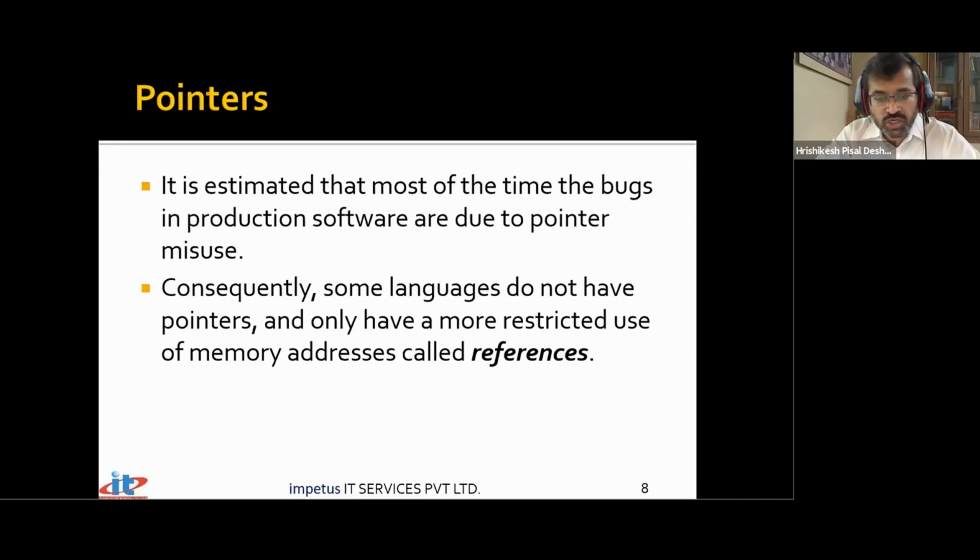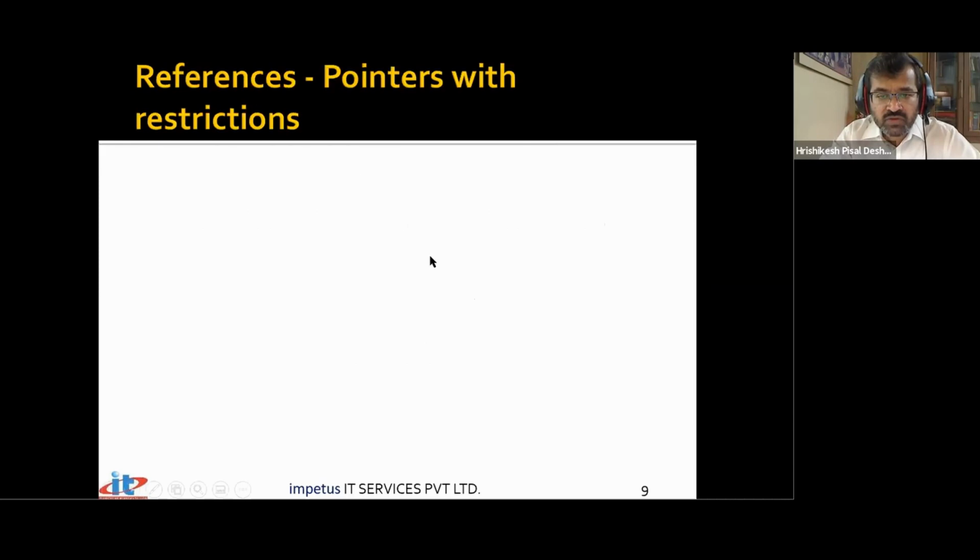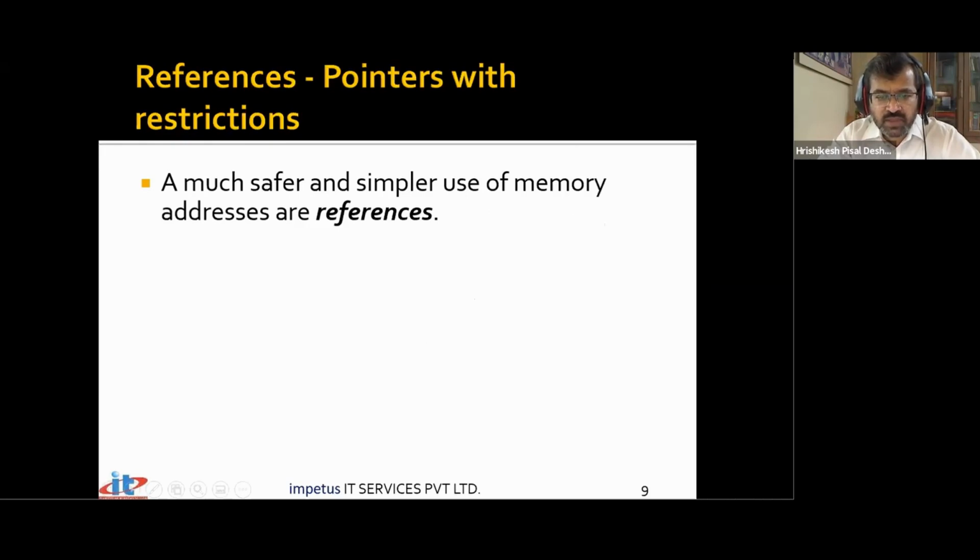There are no more pointers, only references. So references are nothing but pointers with restrictions. They are again pointers, but pointers with restrictions, as we say. They're safer, simpler, because we'll no longer be carrying out pointer arithmetic, like star PTR and other kinds of things. Any operation that we carry out on references may appear as if we are carrying out the operation on the reference, but it actually points to the location where the data is stored.